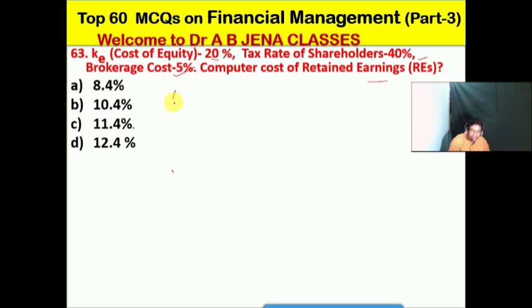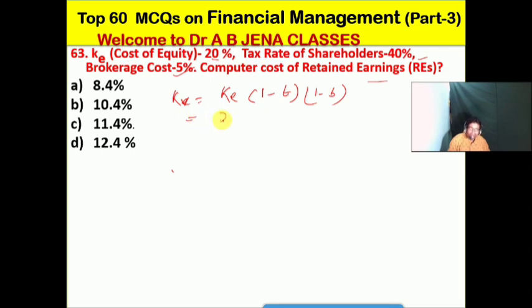KR is equal to KE into (1 minus T) into (1 minus B). By putting this formula in, you can easily get the answer.